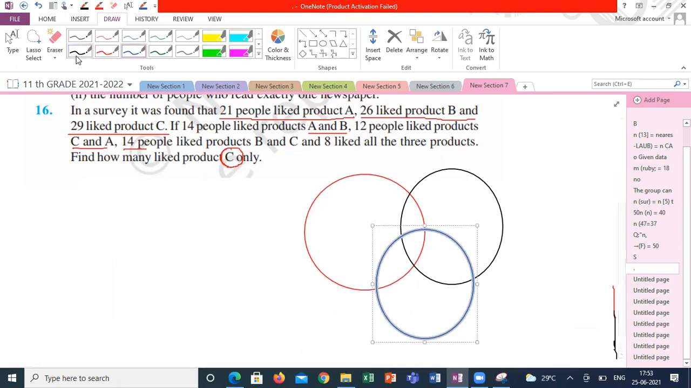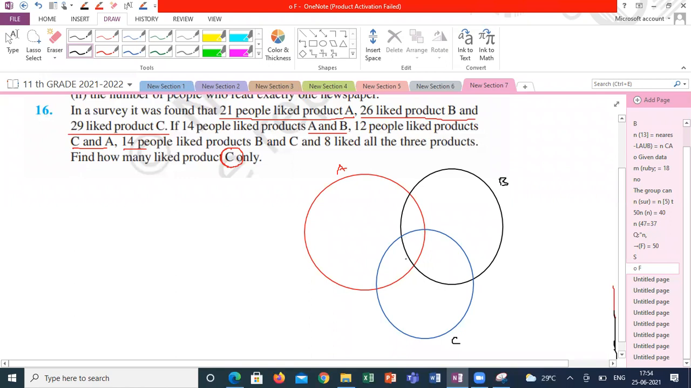Red color is product A, black color is product B, blue color is C. See here, there is a region which is bounded by all three colors. This is the intersection of three. This is common to three products. 8 like all three products. So here it is 8. Will you agree with me? What is the space I am filling with 8? Those who like all three products. Correct or not?